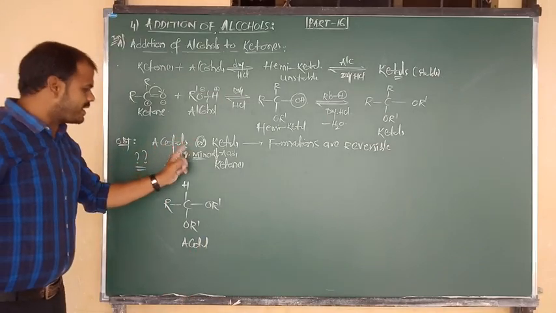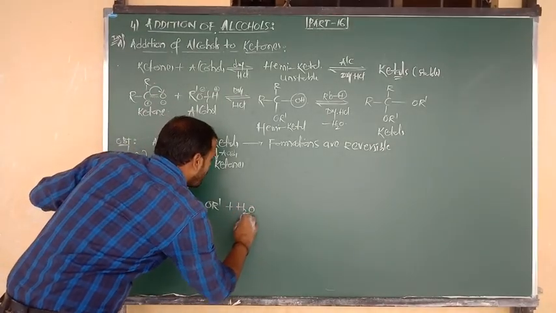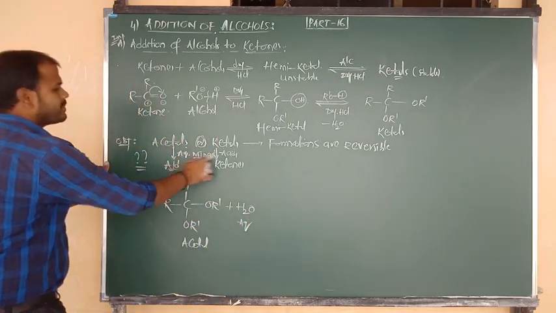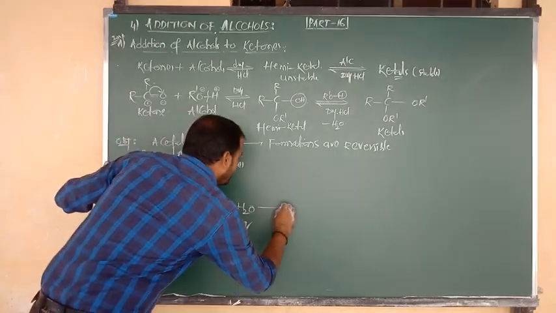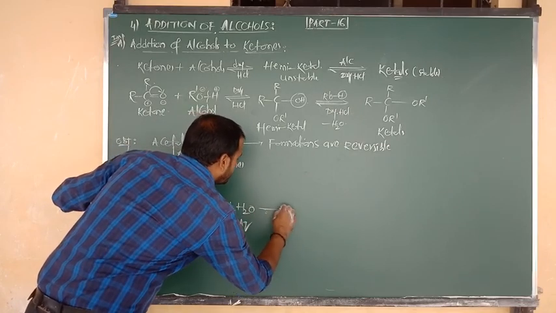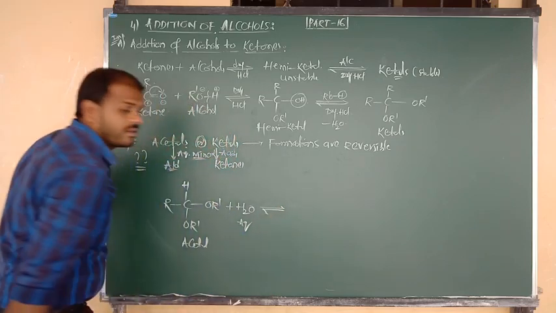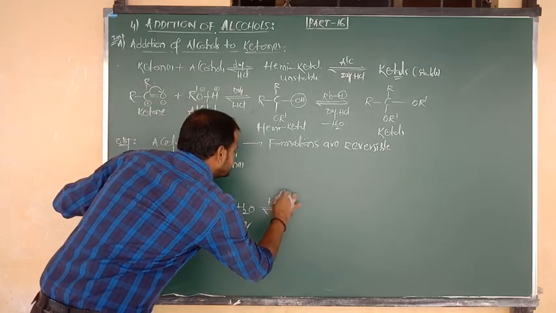When acetals undergo reaction with aqueous mineral acids, what is meant by aqueous? Water molecule. Which acid does the reaction take place in? Mineral acid, meaning you can take dilute HCl, otherwise simply H plus.